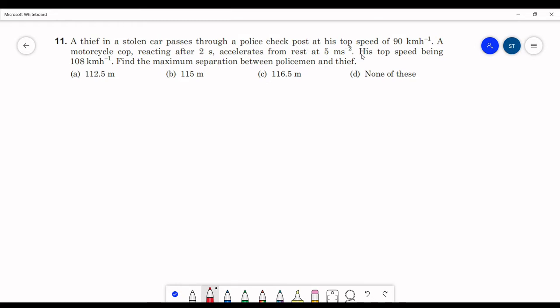First let us convert this into MKS units. 90 kilometers per hour will be 90 into 5 by 18, which will be 25 meters per second. Similarly, this 108 kilometers per hour will be 108 into 5 by 18, which will be 30 meters per second.